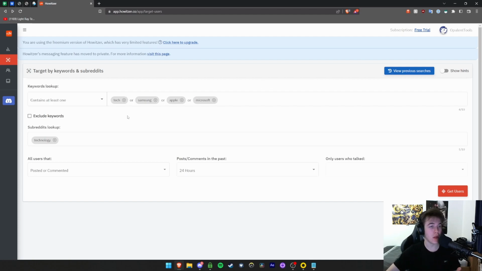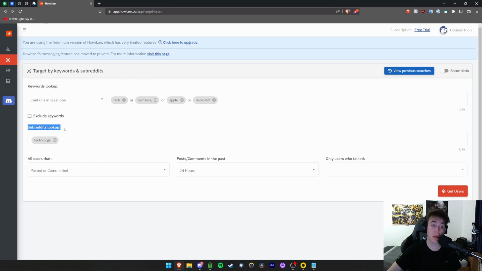So the first thing that pops up is you can have a lookup for specific keywords. Now, this allows you to put either contains all or contains at least one. So if I had 4 different keywords, I can either find people that have all of these keywords together, as you can see, or only one. So one will obviously get you a broader amount of people, and all will give you much more in-depth, niche, and specific targeted people. But it's completely up to you how you do this. It's nice to know those two options are there.